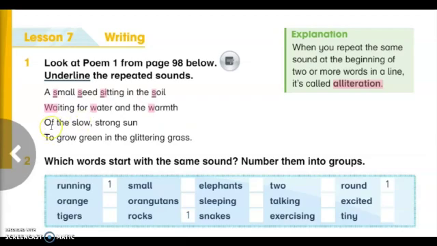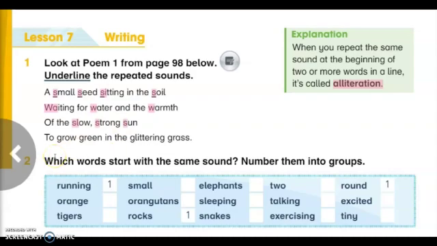Now let's move to the next line. Of the slow, strong sun. Slow, strong sun. So we have three words that begin with sound S: slow, strong, and sun.